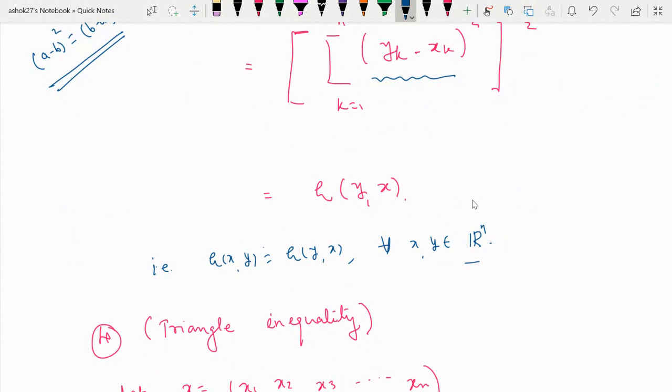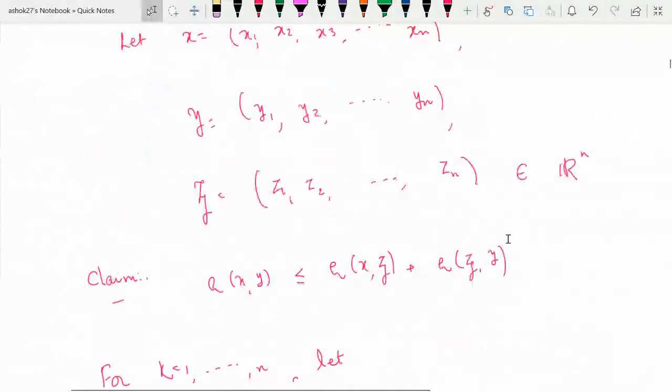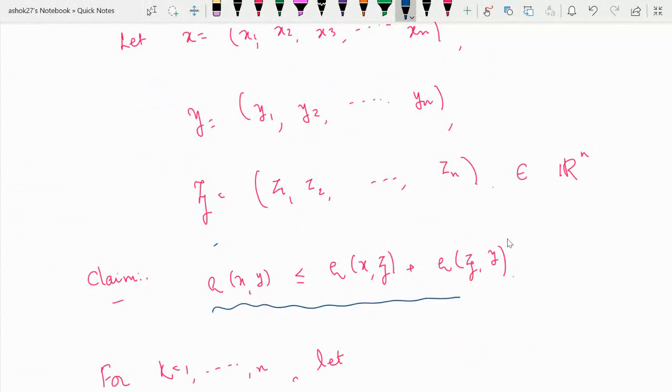That is the set of all order n tuples. And what is the fourth condition? That is the triangle inequality. So let's take any three points from R^n. So x equal to (x1, x2, up to xn), y equal to (y1, y2, up to yn), and I'm taking z, that is (z1, z2, up to zn). These are any three order n tuples. Means these are any three elements of R^n. So what is our claim? Our claim is that rho of xy is less than or equal to rho of xz plus rho of zy. That is the triangle inequality.